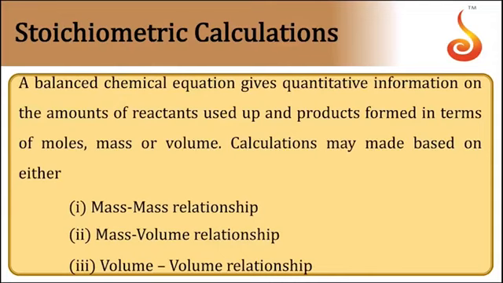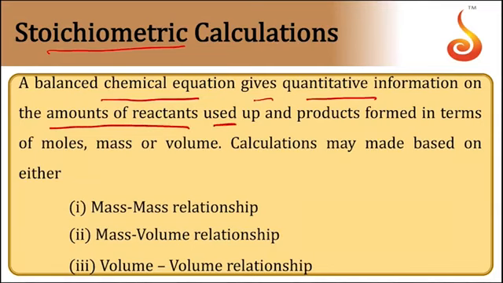Then comes the stoichiometric calculations. The stoichiometric calculations mainly deal with the quantitative relationship between the reactants and products. A balanced chemical equation gives quantitative information regarding the amounts of reactants used up and products formed in terms of moles, mass, as well as volume.